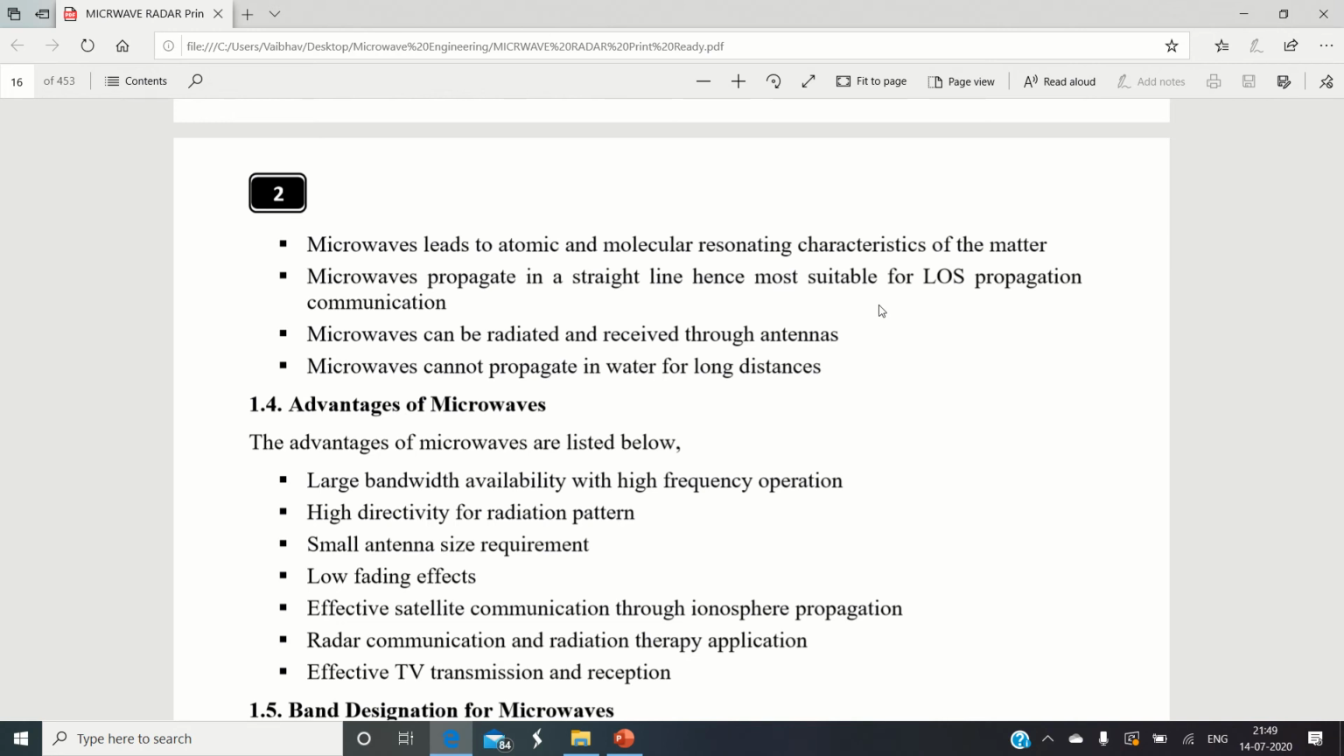Microwaves can be very efficiently radiated and very efficiently received by making use of antennas. Whenever we want to generate, transmit and receive the microwave signal, that can be easily accomplished by using antennas. Microwaves cannot propagate deeply into water for longer distances because the wavelength is very small, and microwaves are not suitable for establishing water-based communication.